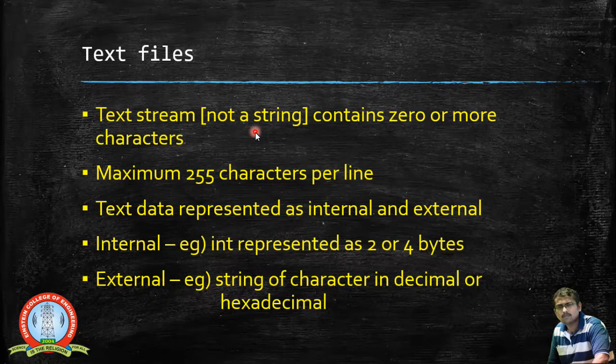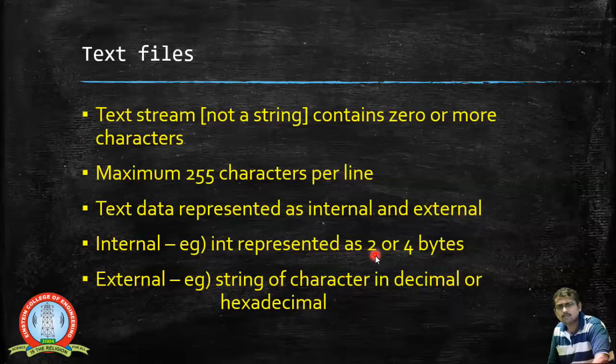In the case of an internal format, say for example an integer will be represented as 2 bytes or 4 bytes of data, and if it is in an external format, then the text will be stored as a string of characters, in decimal or in hexadecimal.